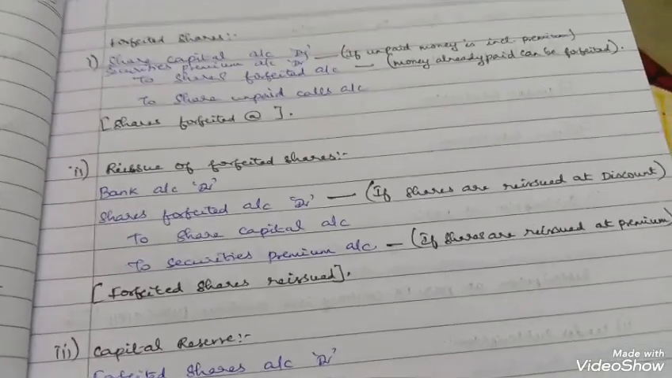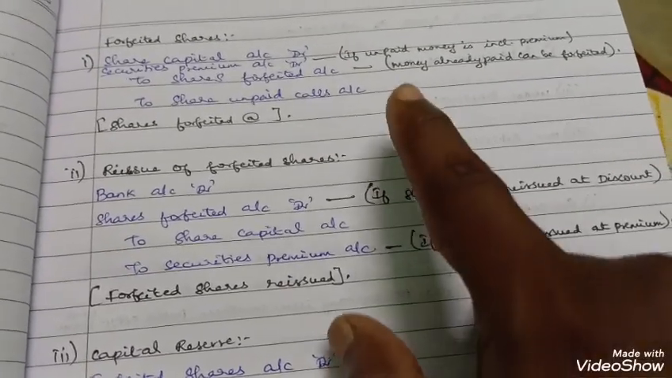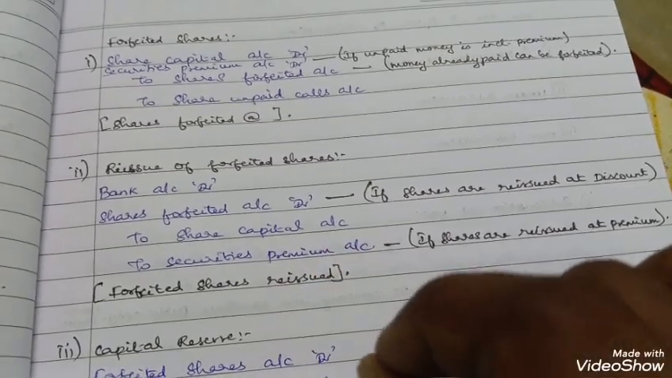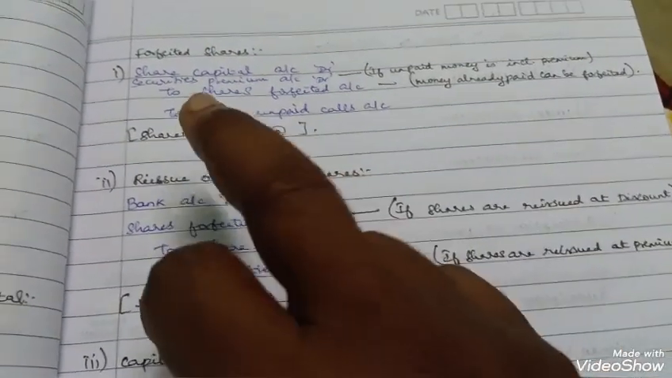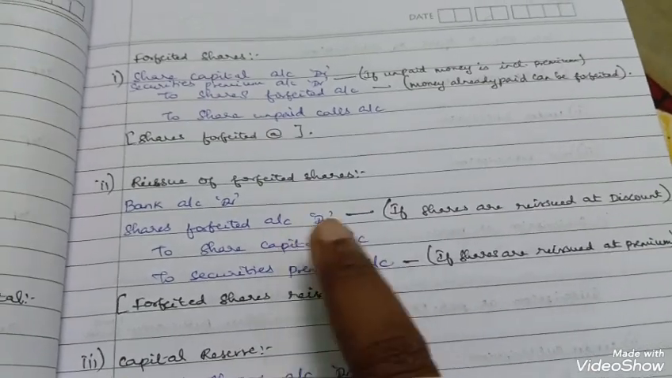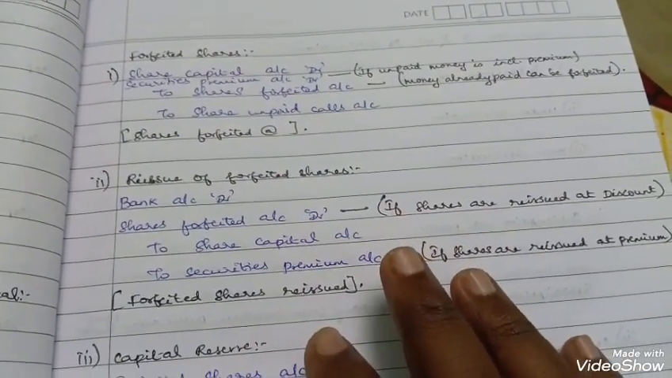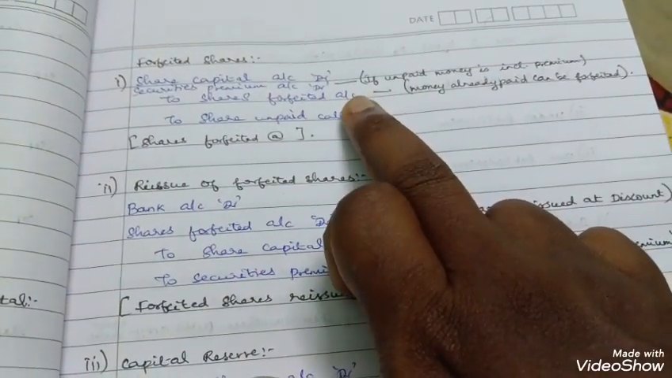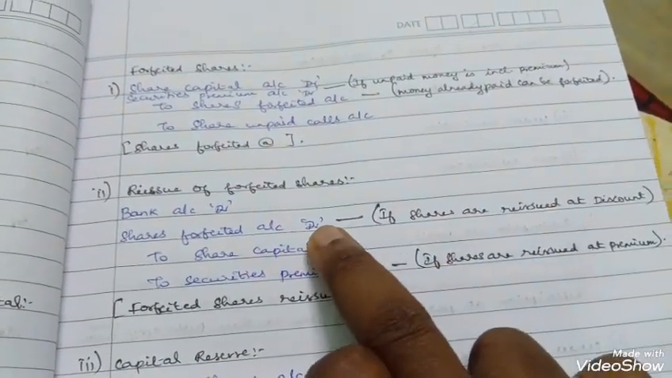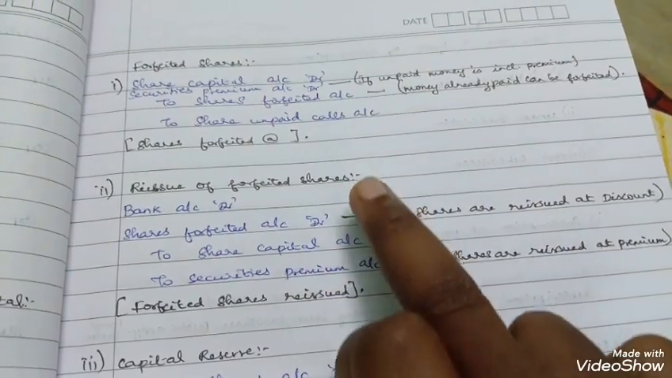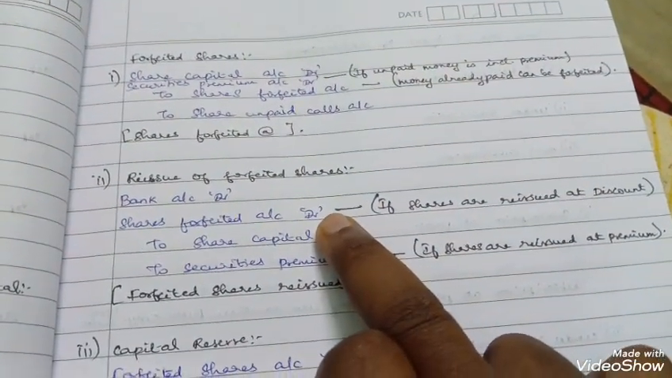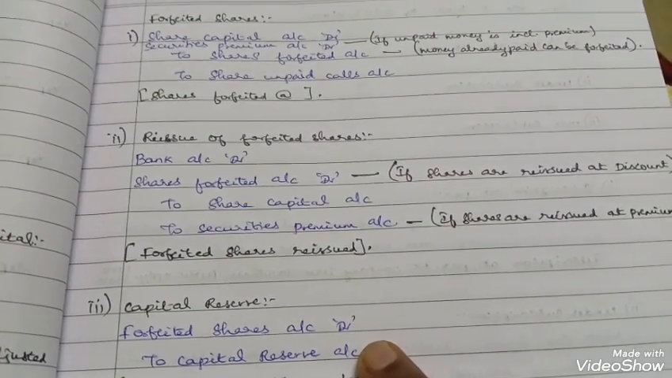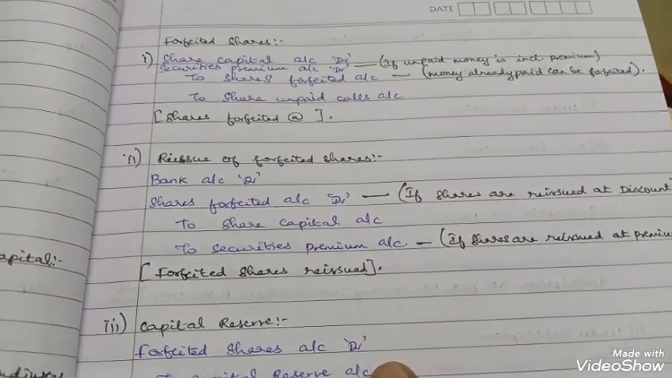When the number of shares forfeited and the number of shares reissued are the same, for example, say 3000 shares forfeited and 3000 shares reissued, then you take the shares forfeited account from the forfeiture entry and subtract the shares forfeited account from the reissue entry, and that difference will be transferred to the capital reserve account. It's very simple.